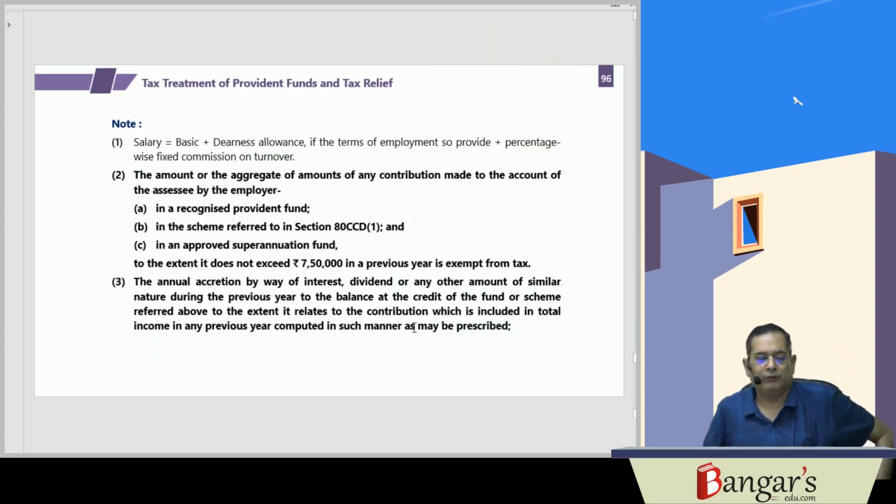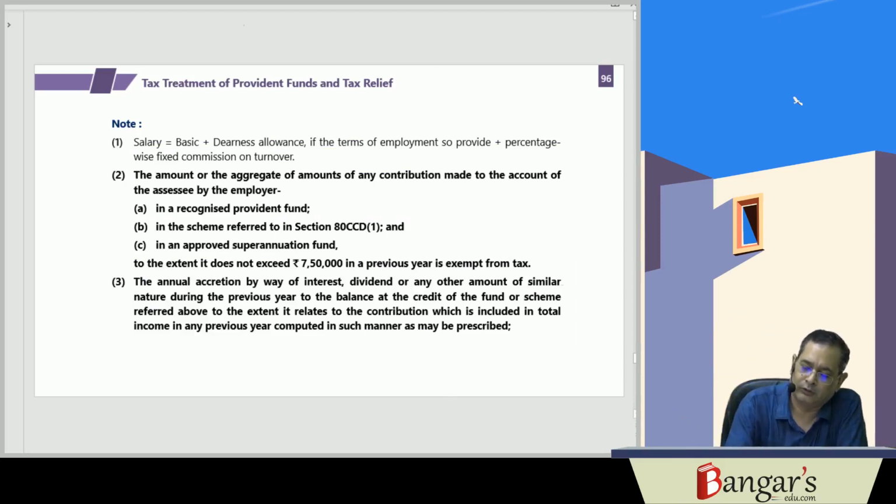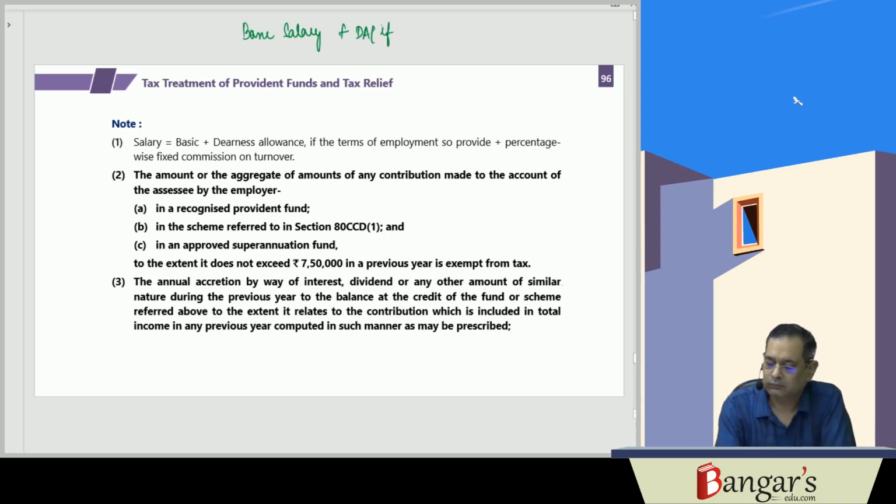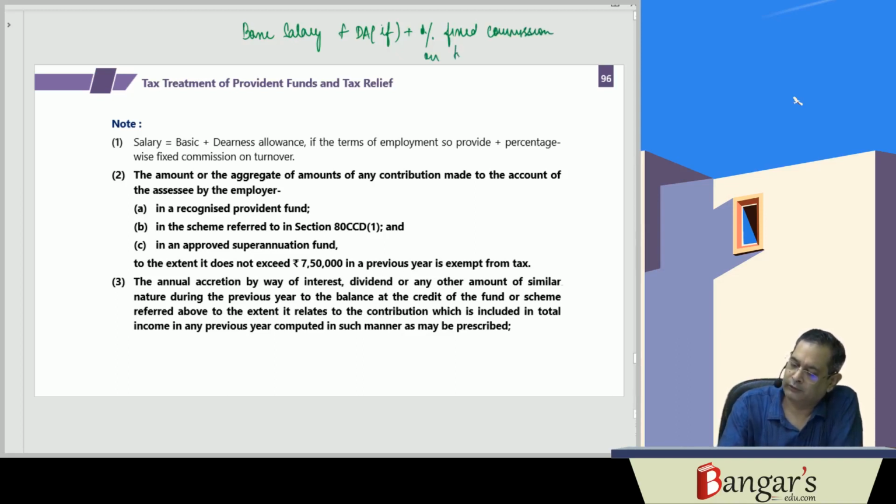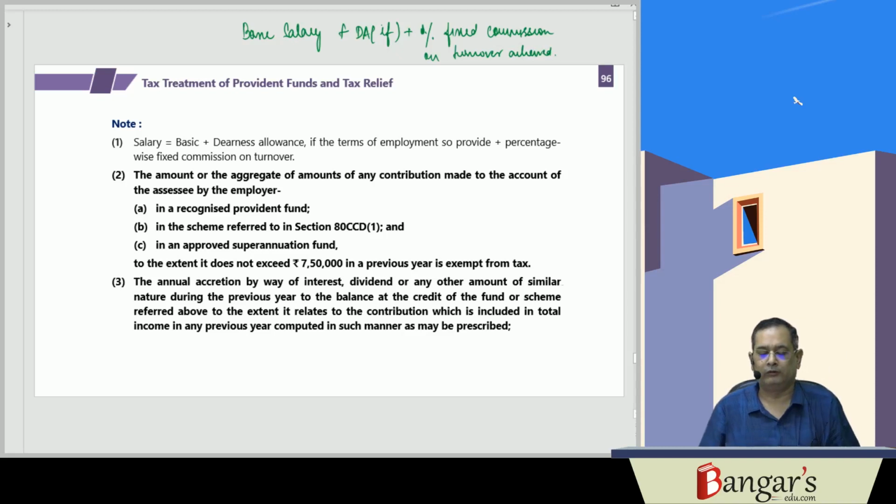Now, we are saying that the employer contribution is exempt up to 12% of salary. So salary means basic salary, plus DA, plus dearness allowance if it forms part of retirement benefits, plus percentage-wise fixed commission on turnover achieved. So the tax treatment of provident fund we have discussed.